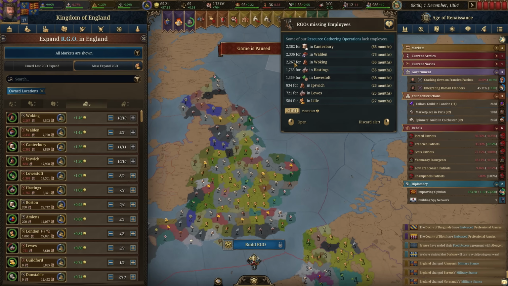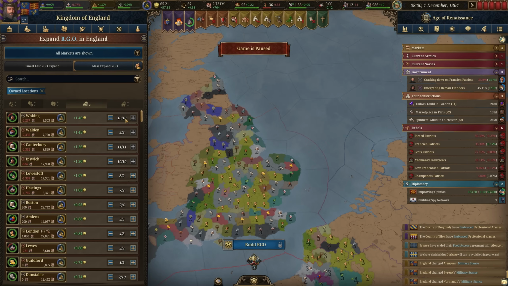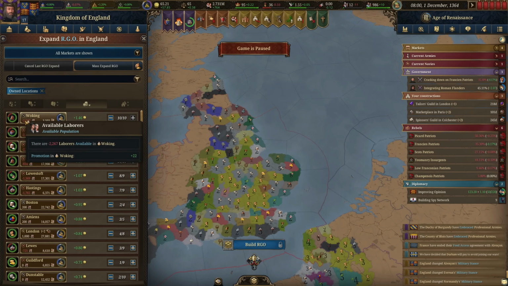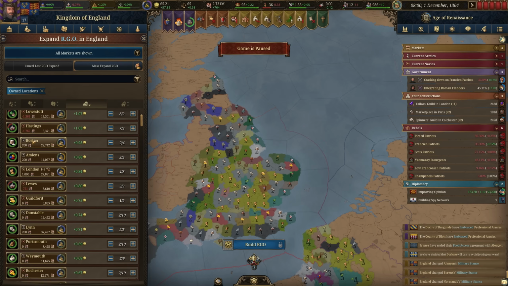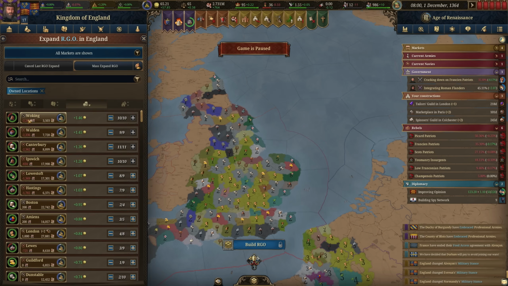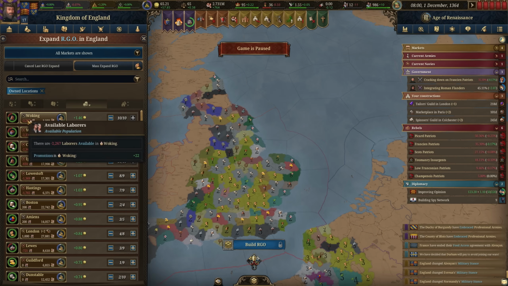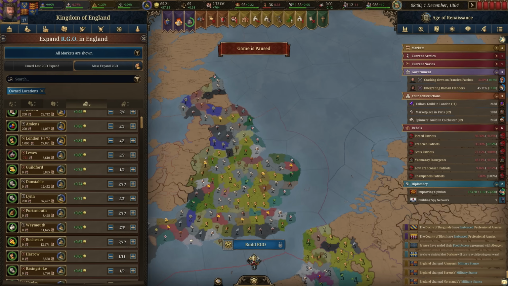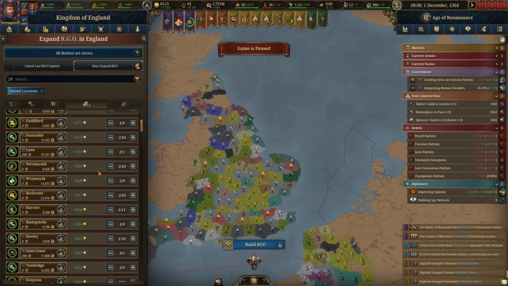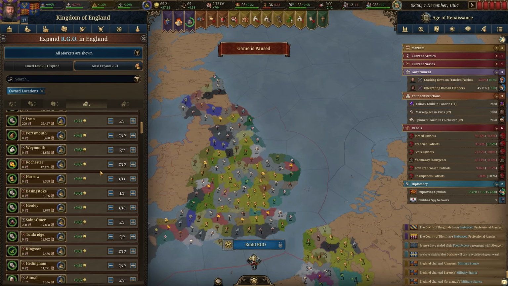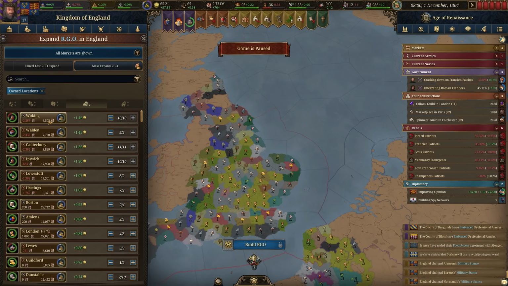It's higher now because we did just construct another level, but we got to 1,500 in like 2.5 or 3 years. So when you count both promotion and migration, that does fulfill those jobs really quickly. So I don't really consider the available laborers too much. If you want to be completely efficient, then I guess that's one thing to do. Make sure that you don't allow this number to get too high, but I basically just consider the peasants. As long as there's peasants there to promote, because you don't want to rely solely on migration. The only way to fulfill these jobs rapidly is with a combination of migration and promotion.